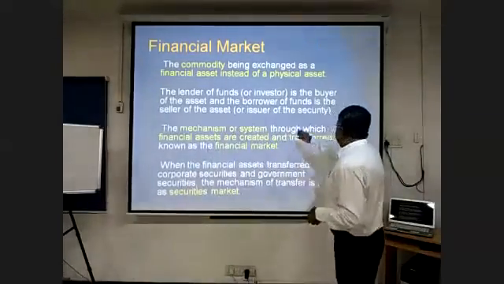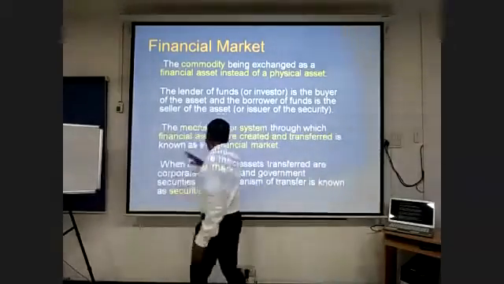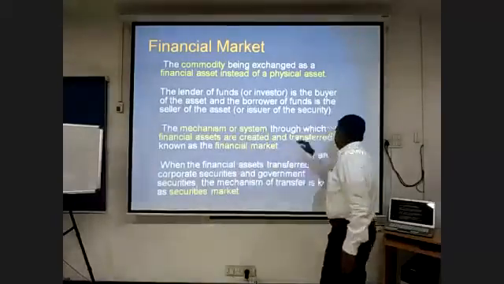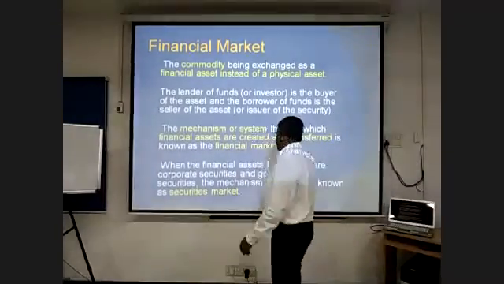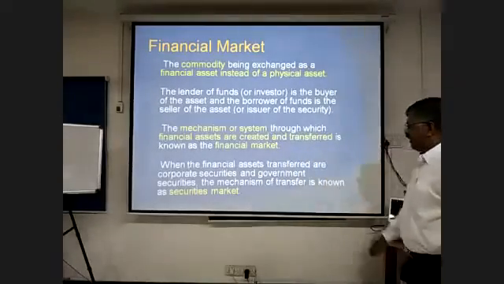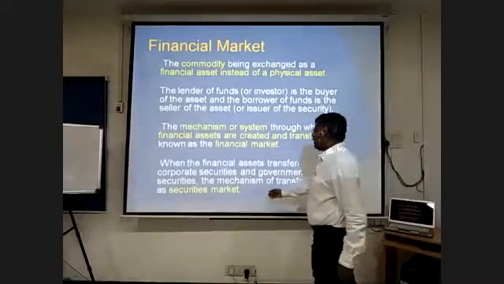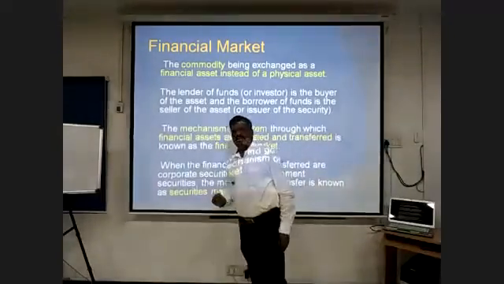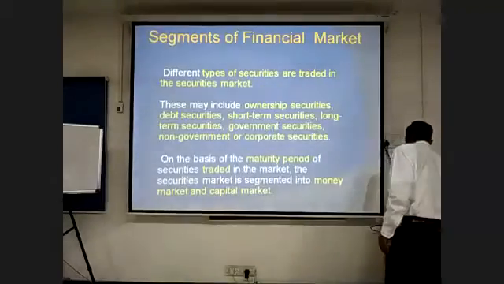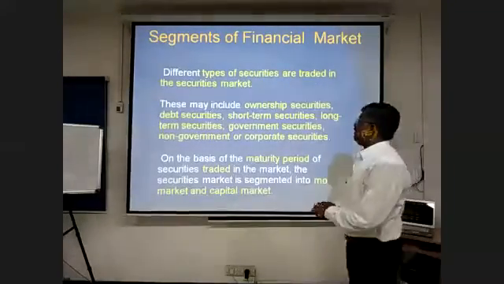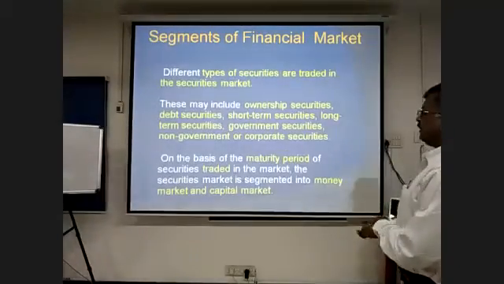So with the transferring taking place, the financial asset is created like this, where these financial assets are traded or transferred from one person to another person, it is called a financial market. When the financial assets transferred are corporate securities or government securities, the mechanism of transfer is known as the securities market. One is a financial market, another is a securities market. So you have different segments of financial markets. It depends basically on the types of securities traded in the securities market.